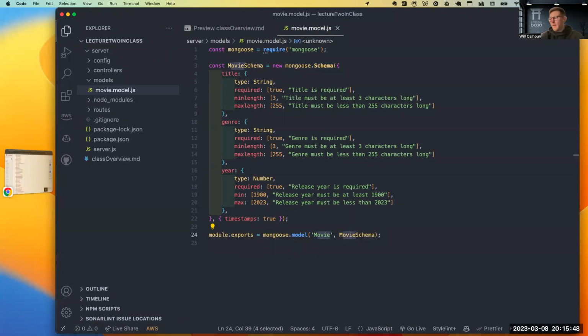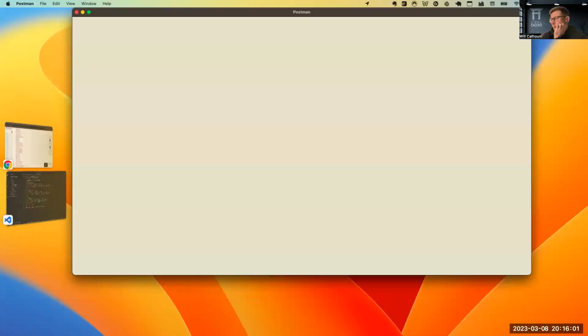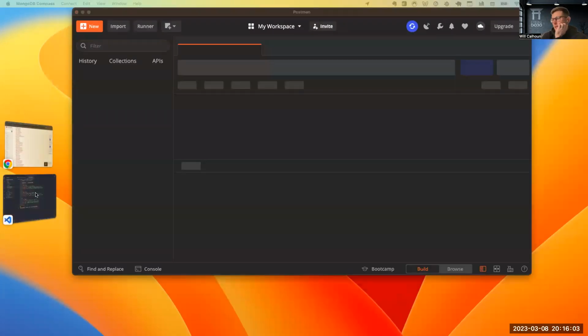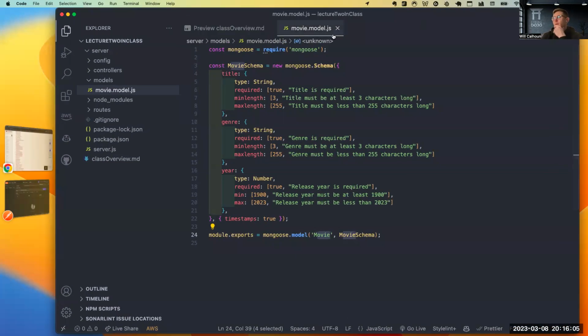So if I am doing that, then if I don't want to put the collection thing, if I'm okay with it just being called movies, then I can do that right there as well. So very okay to do that. Oh my gosh, Postman has a mind of its own. I'm so sorry. Okay. Cool. Any questions on our model before I move on to this?